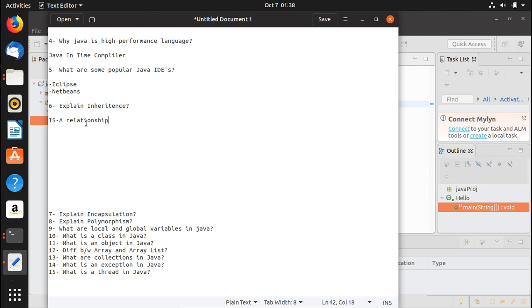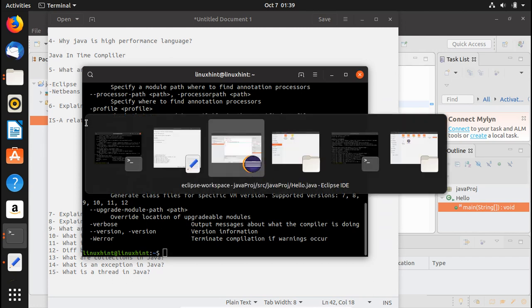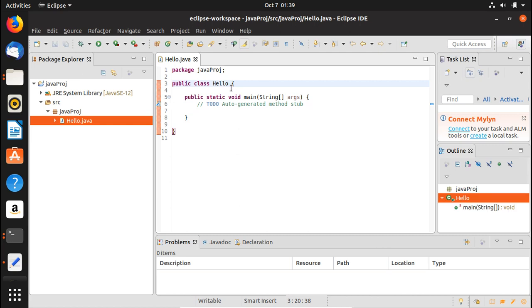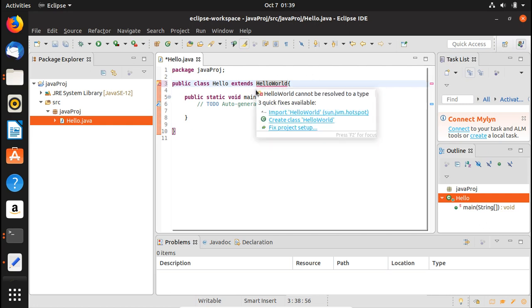The syntax remains. So let me just discuss the syntax here. For example, let me just go here in our IDE. So for example, this is a hello class. All right, so let's say that I want this class to extend from the super class. So hello is the subclass. All right, imagine that it is a subclass and we extend it. Right now obviously we do not have that HelloWorld class, so that's why it would give an error, because there is no class called HelloWorld right now.